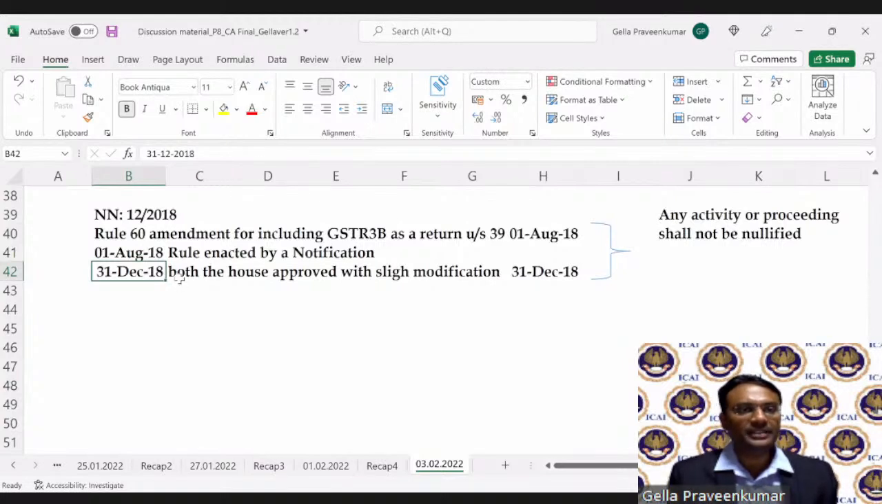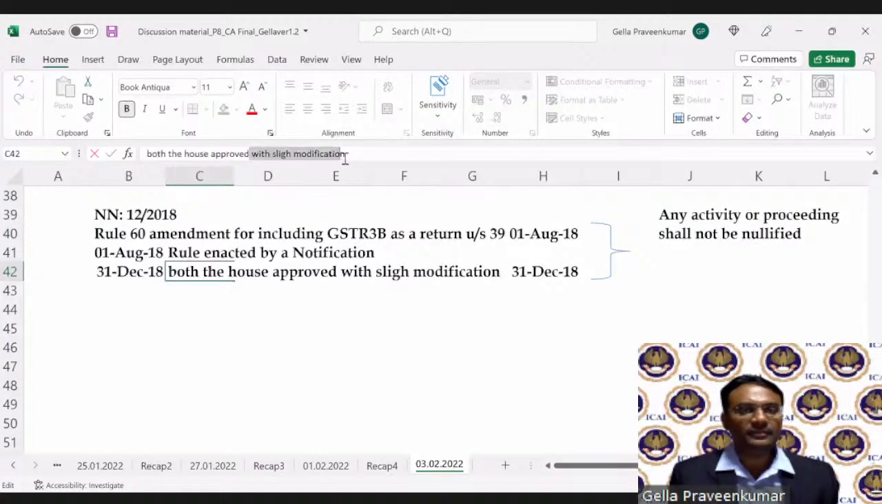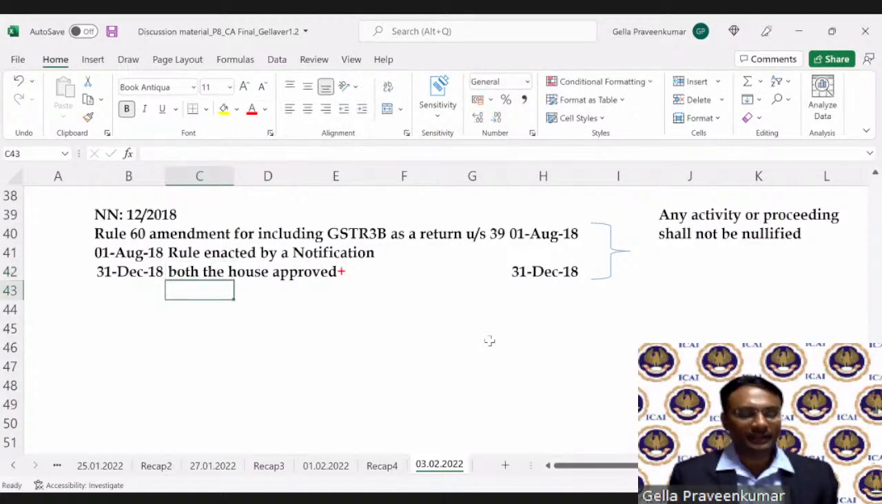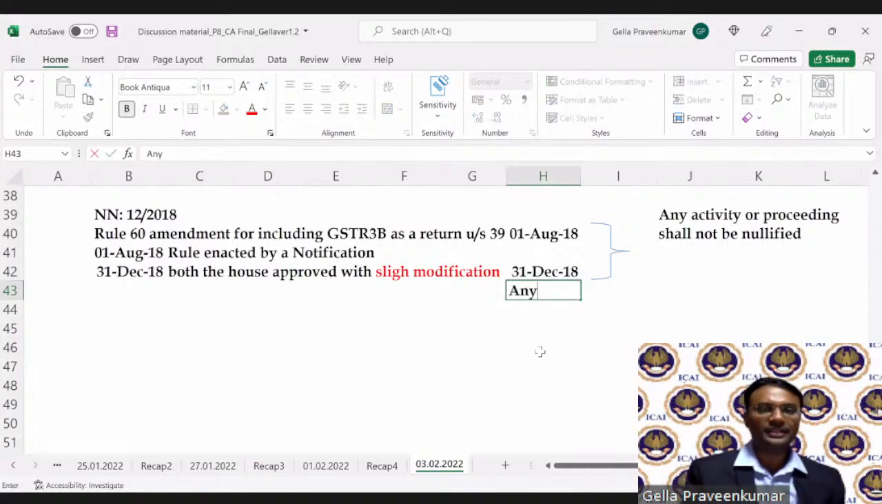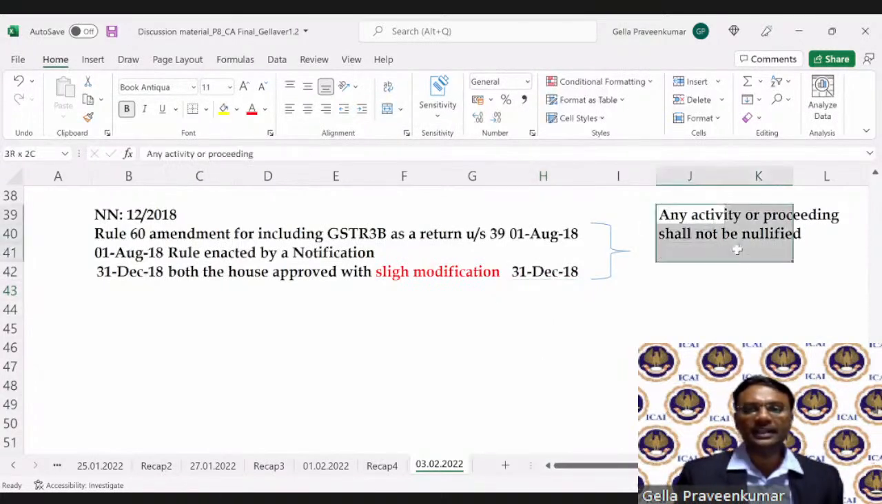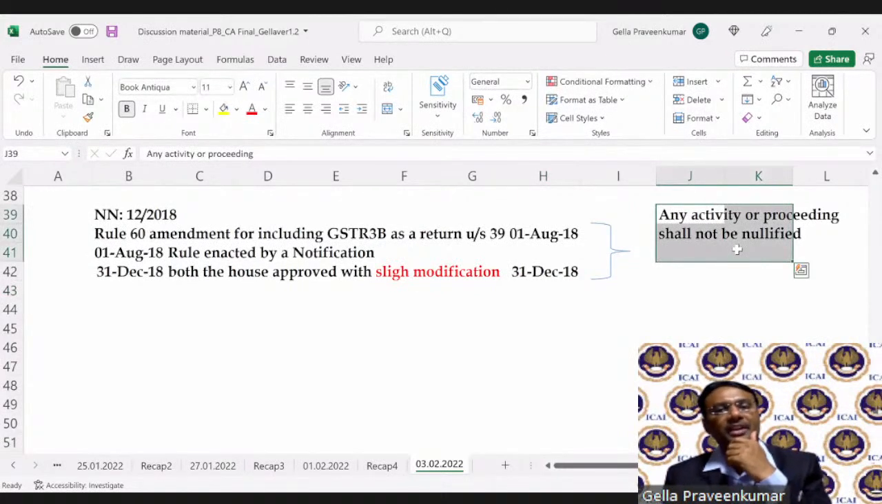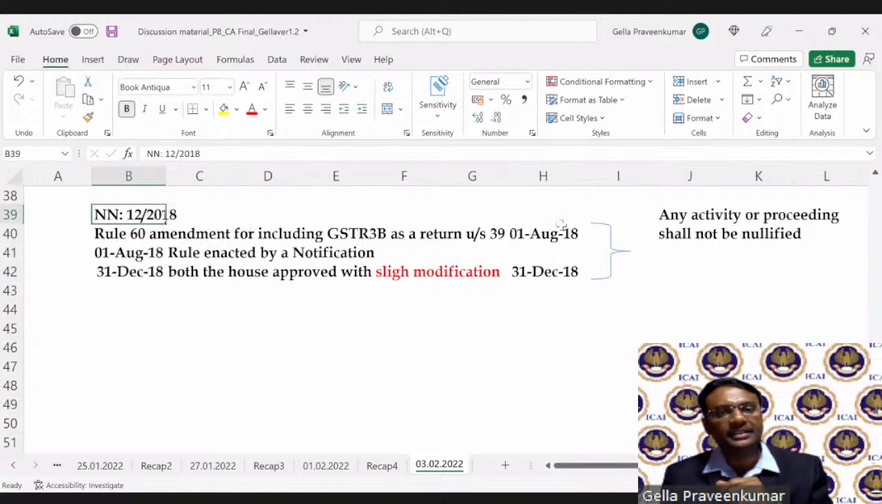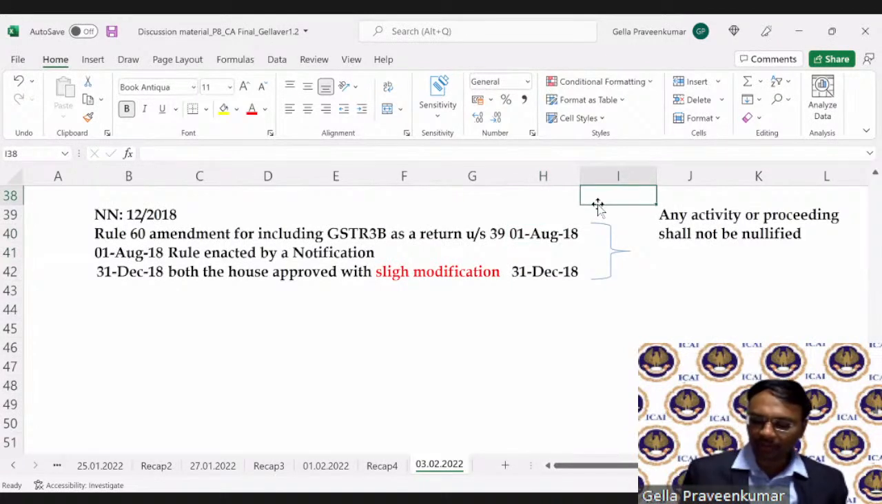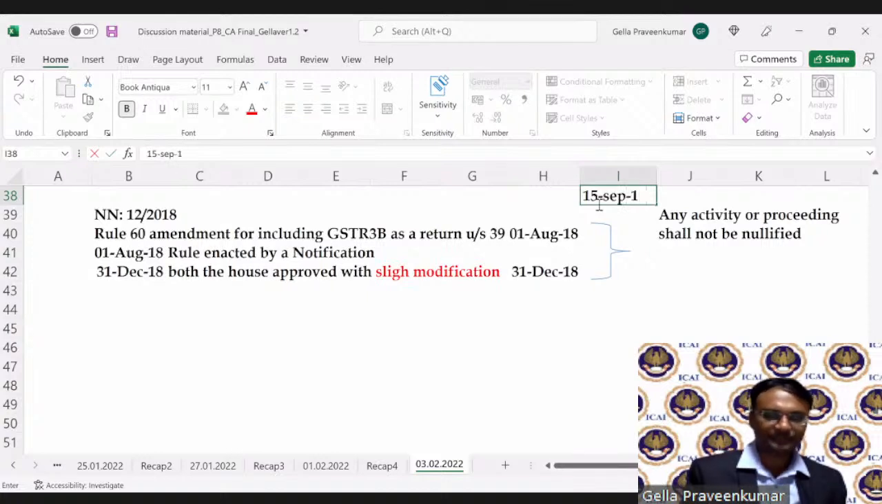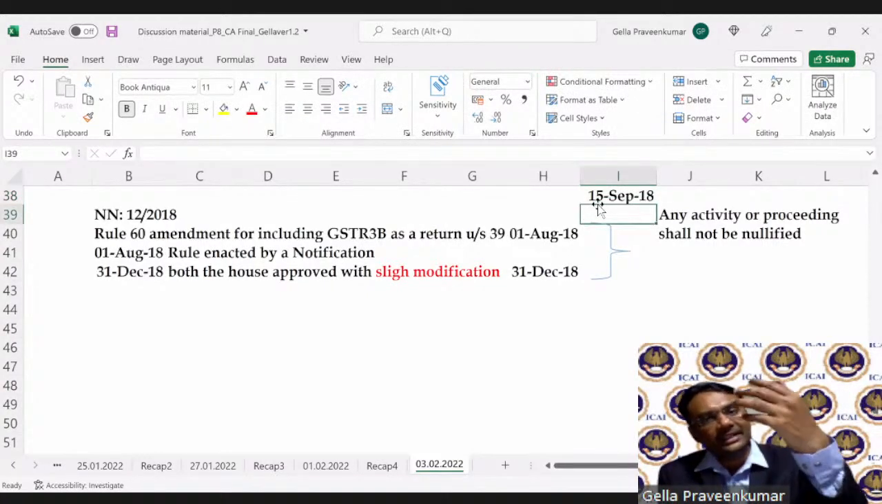When there was a slight modification done, this slight modification is going to be effective from 31st December 18. So any proceeding done till 31st December 18, for example, the officer on the basis of this notification passed a notice on 1st August. This particular notice was adjudicated on, say, 15th September 18. On 15th September 18, there was an adjudication.